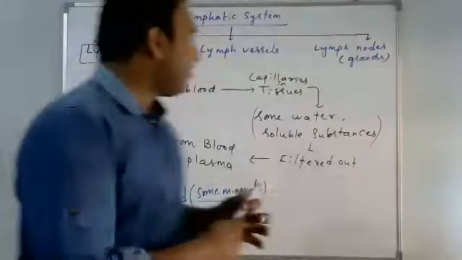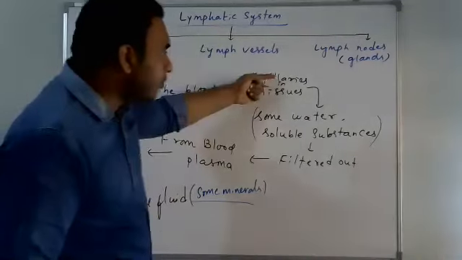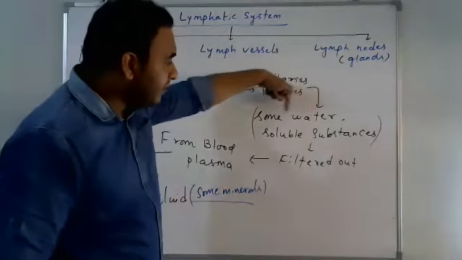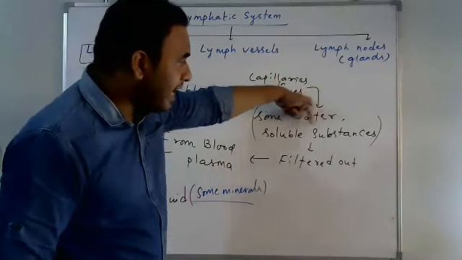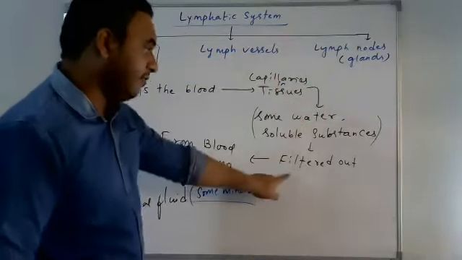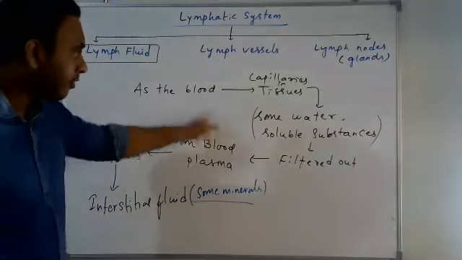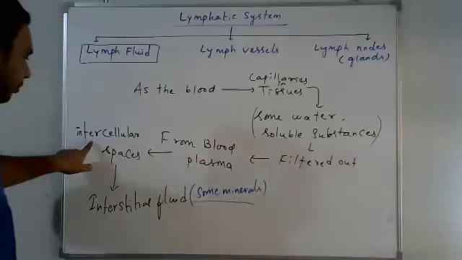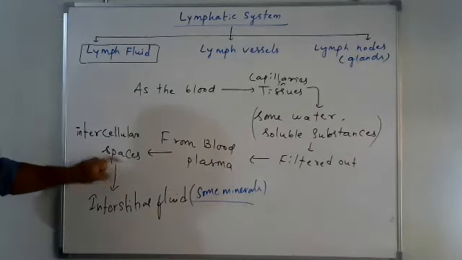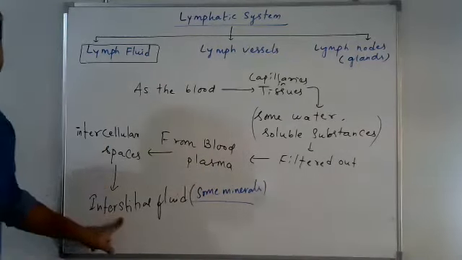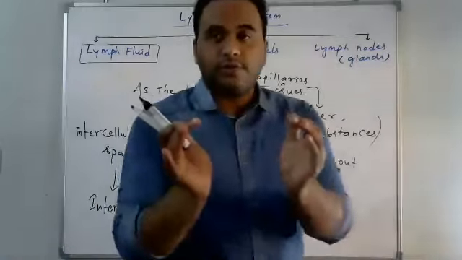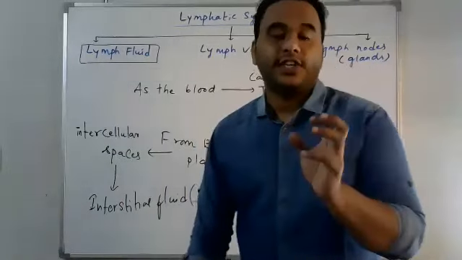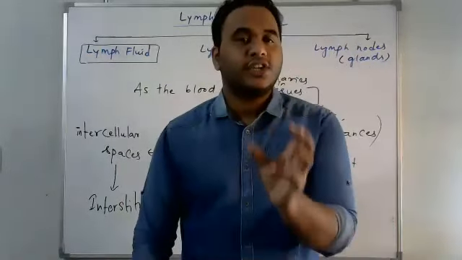As the blood passes through the capillaries in the tissues, it filters out some amount of water and some soluble substances from the blood plasma into intercellular spaces, and they form a tissue fluid called interstitial fluid.